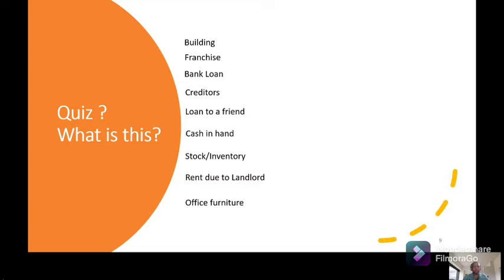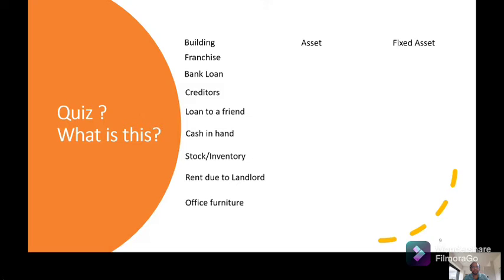So whatever we have learned till now, let's see what these items are. What is building? It is an asset, a fixed asset.